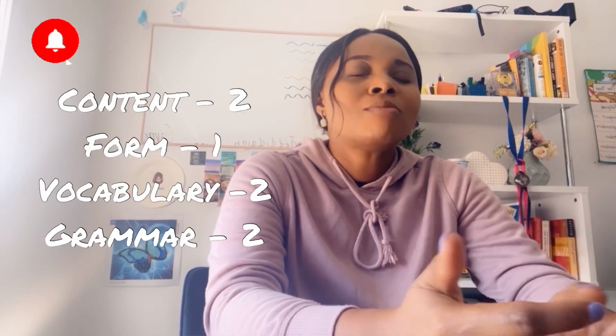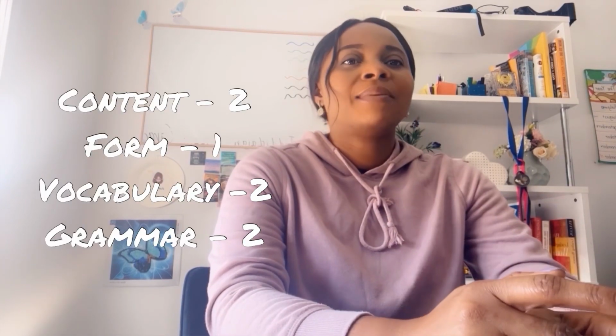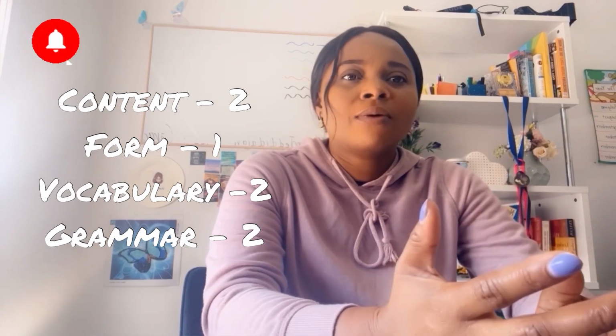Now, come to think of it, how much score do you get in Summarise written test? It's only 7. 2 marks for content, 1 mark for form, 2 marks for vocabulary, and 2 marks for grammar. So that's 7. And the 7 marks doesn't all go to the Summarise written test. Some will be shared with reading. Yeah, because you're supposed to read a passage before you summarize. So you see that you can't even get a high score.